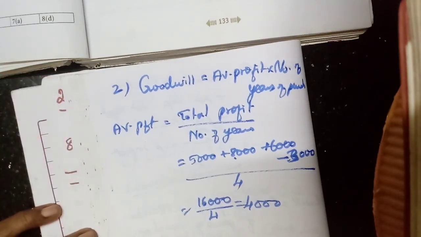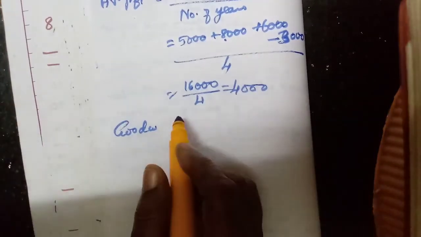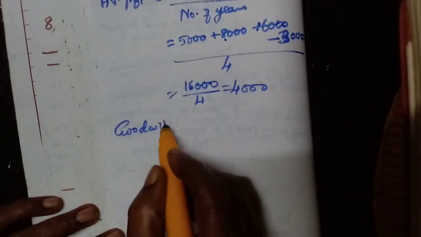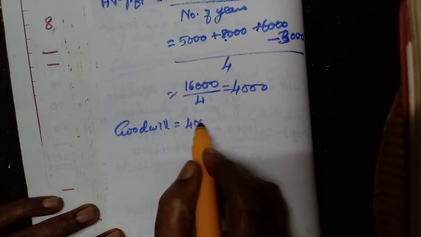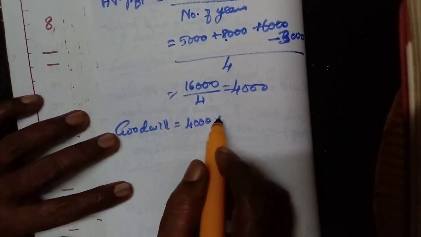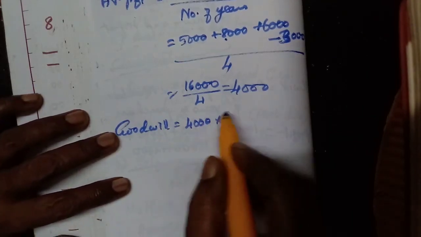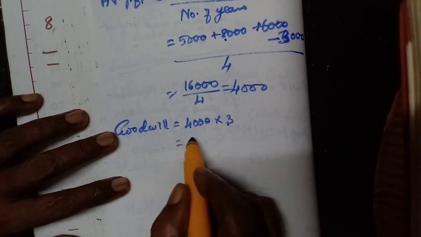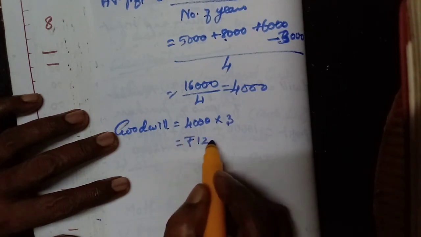Now goodwill is equal to 4000 into how many years of purchase? 3 years purchase. So rupees 12,000.